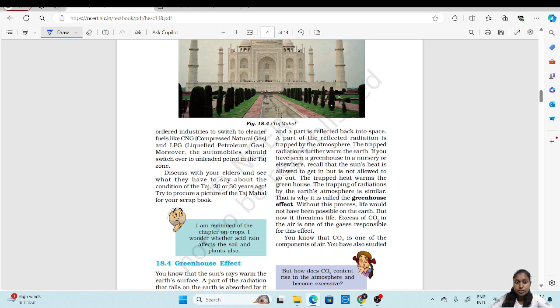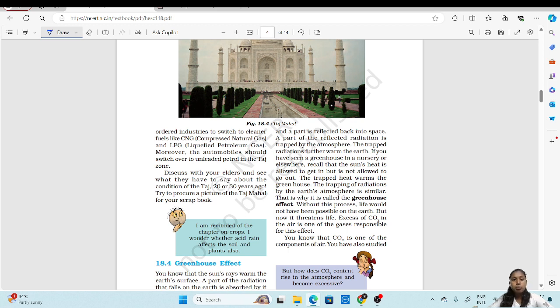All the gases which are used in the industries for heating purposes, the court has ordered them to convert to gases like CNG and LPG, which are more effective than other gases.